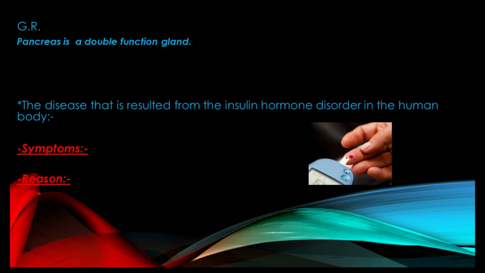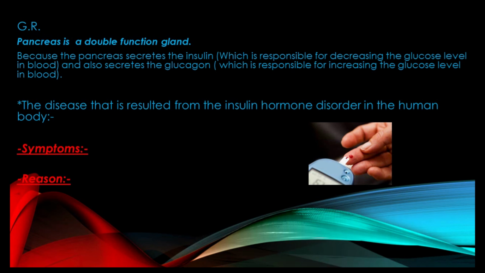Give a reason: the pancreas is a double function gland. This is because the pancreas secretes insulin, which is responsible for decreasing glucose sugar level, and at the same time it produces another hormone, glucagon, which is responsible for increasing glucose sugar level.